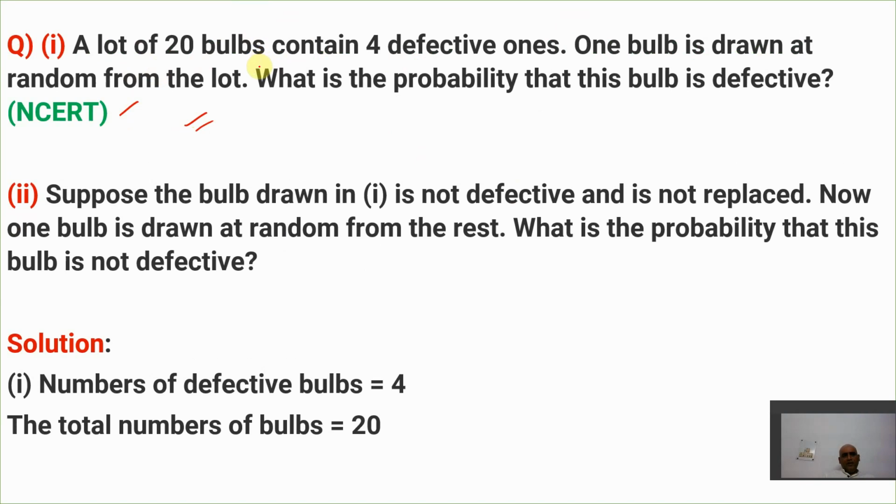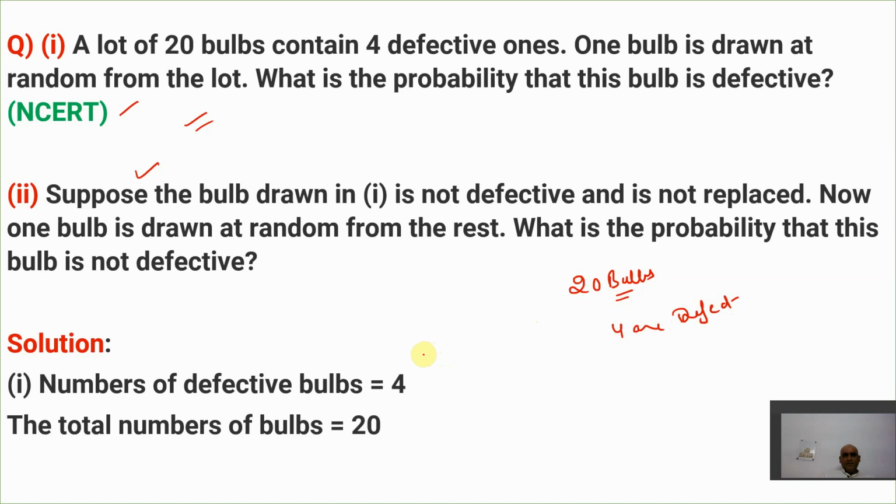The question here is, a lot of 20 bulbs contains 4 defective ones. One bulb is drawn at random from the lot. What is the probability that the bulb is defective? This is the first question, right? And the second question is this, right? Now you have a lot of how many bulbs? 20 bulbs are there. Out of 20, 4 are what? Defective. So 4 are defective bulbs.